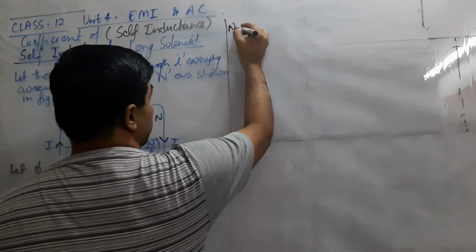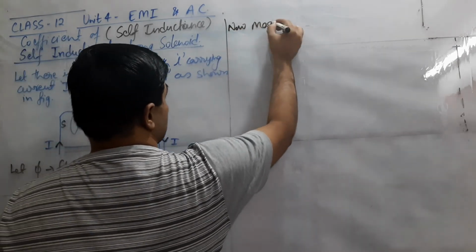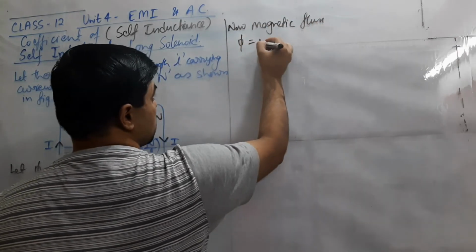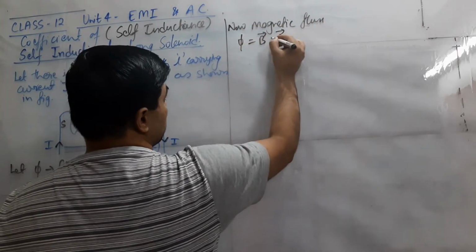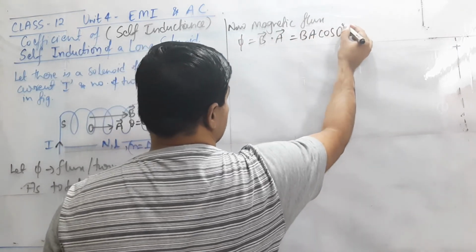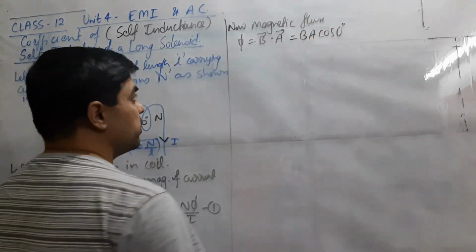Magnetic flux phi is the dot product of B vector and A vector, which is BA cos theta, where theta is 0 degrees, so cos 0 is 1.